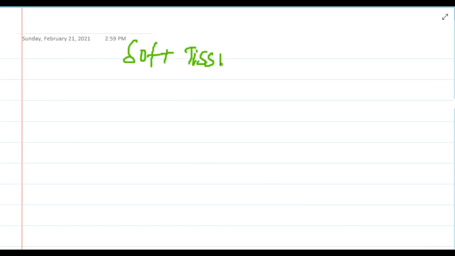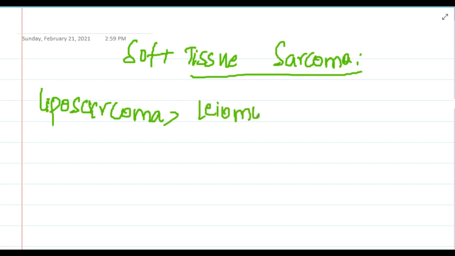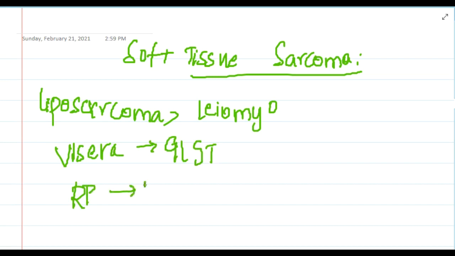The most common type of soft tissue sarcoma is liposarcoma, followed by leiomyosarcoma. The histopathological type is mainly site dependent. In the viscera, GIST, gastrointestinal stromal tumor, is present. In the retroperitoneum you will see liposarcoma.